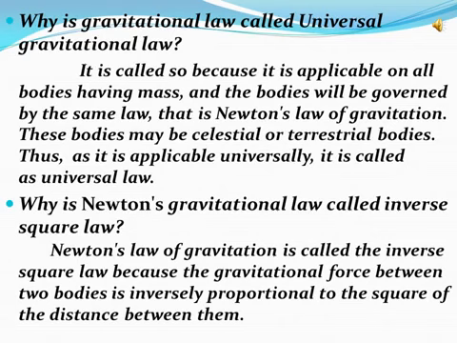These bodies may be celestial or terrestrial bodies. Thus, as it is applicable universally, it is called the universal law. And the second question is, why is Newton's gravitational law called the inverse square law? Because the gravitational force between two bodies is inversely proportional to the square of the distance between them.